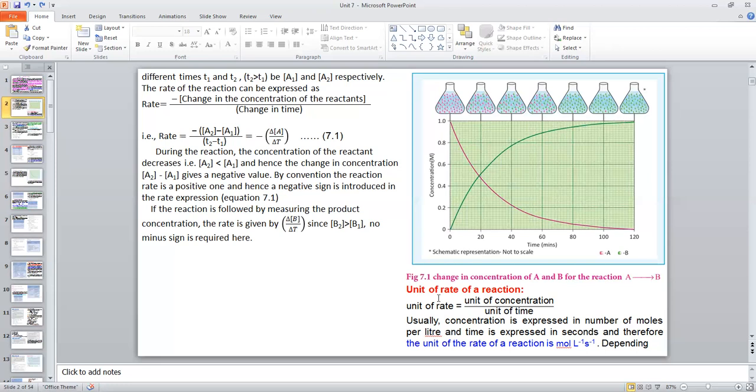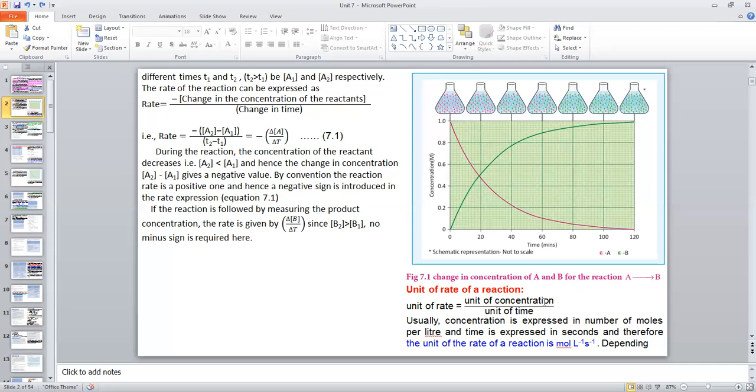Then what is the unit of rate of a reaction? You see, rate is equal to minus delta A by delta T. Delta A means change in concentration, divided by change in time. That means for the unit of rate, the numerator is concentration and the denominator is time. So the unit of rate is equal to the unit of concentration divided by the unit of time.